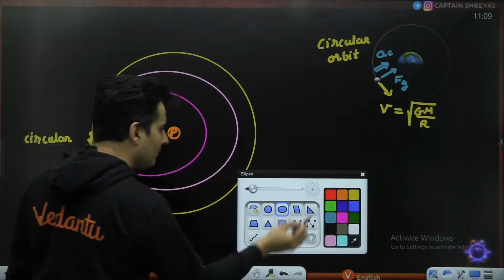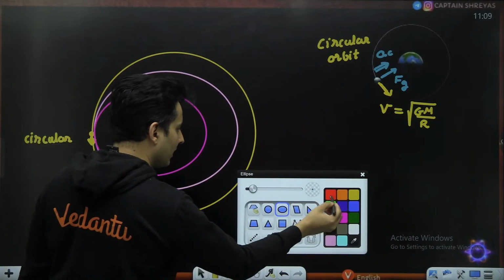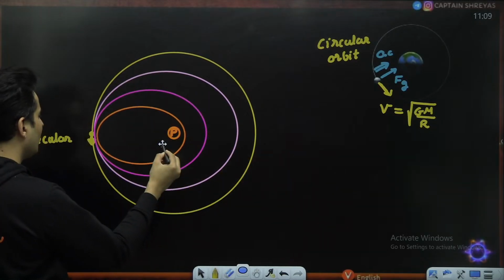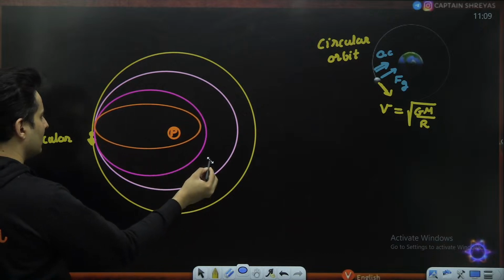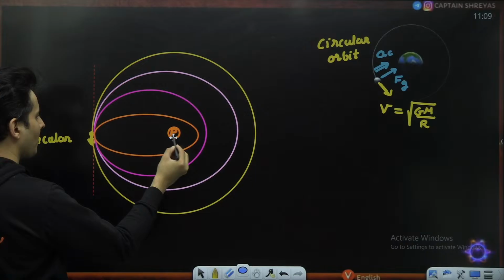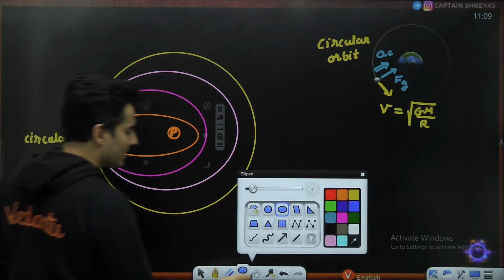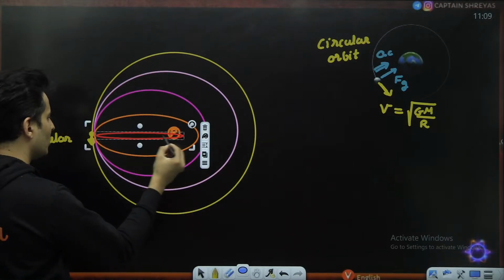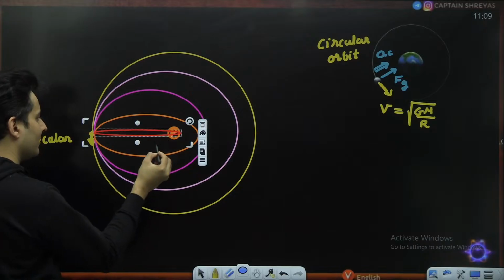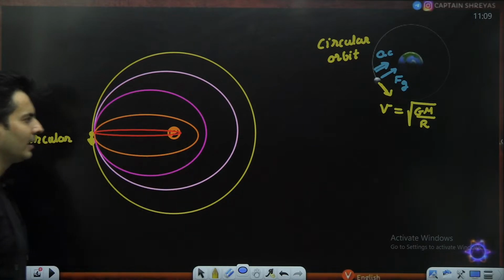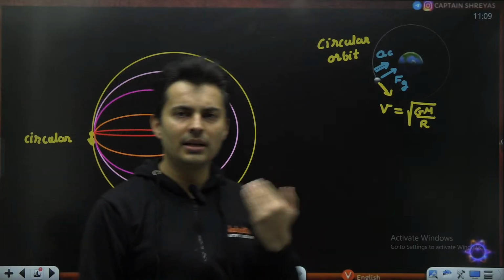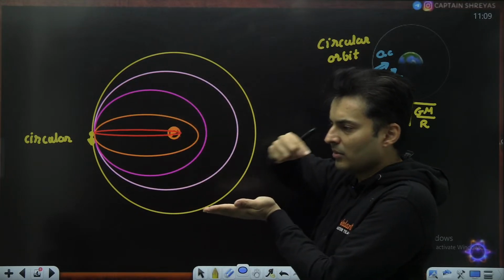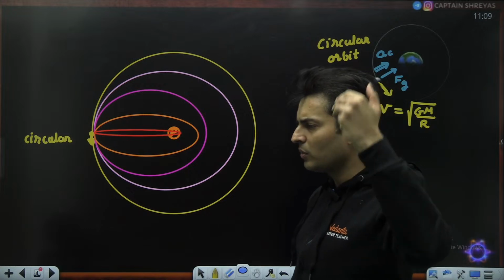You reduce the speed even further, my dear students. So it will probably look like this. Slowly it will become like this. But the planet is still at the focus. Eventually, you make it so small that it feels as if it is almost going in a straight line. The ellipse has become thinner till it becomes almost like a straight line. Are you able to visualize this?